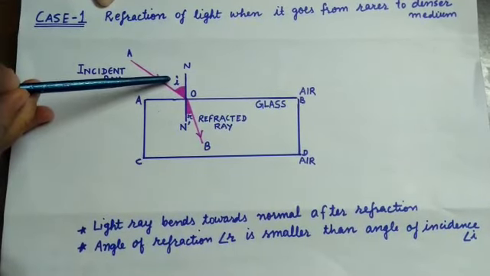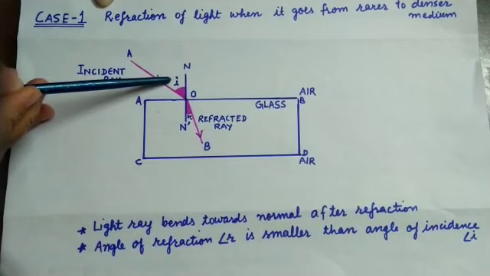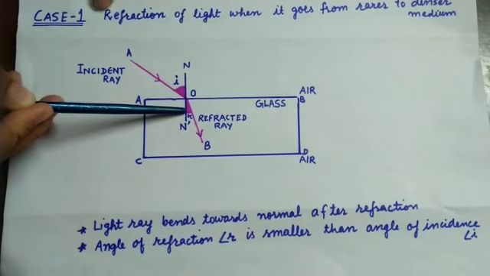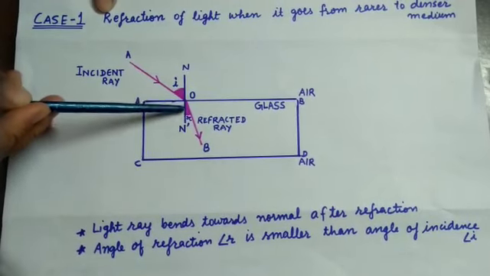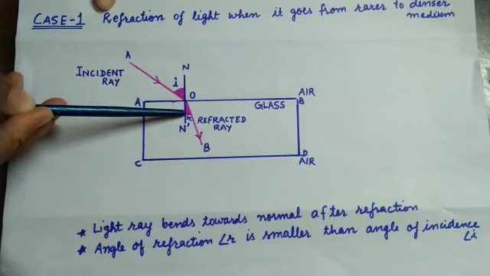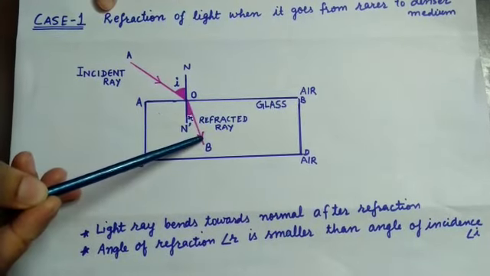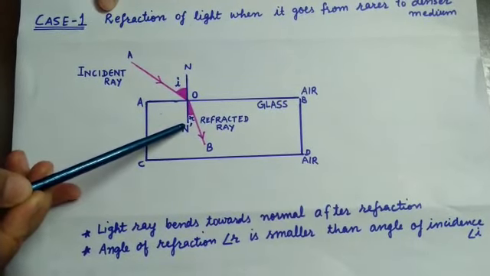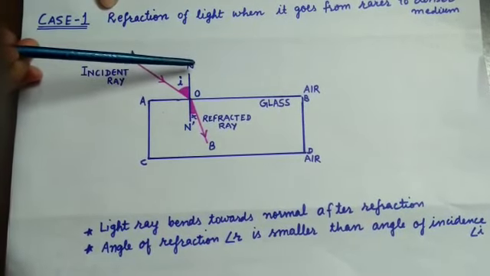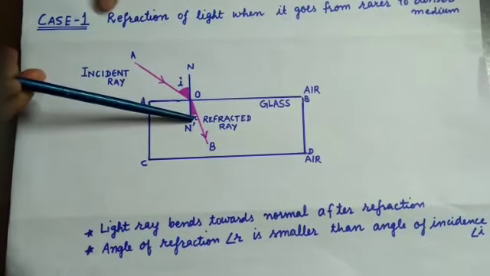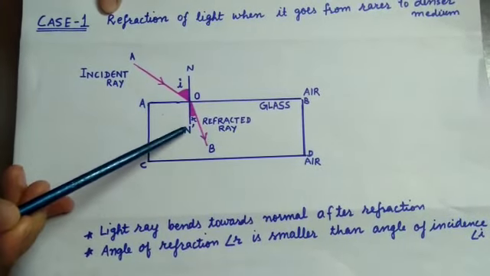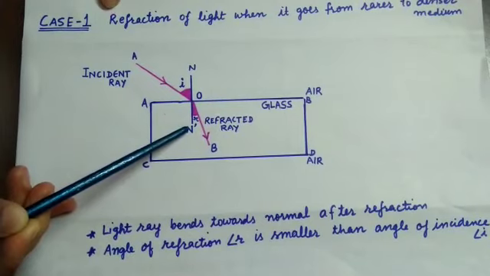As you can see, the angle of incidence is not equal to the angle of refraction, but is larger than the angle of refraction. This is because the refracted light ray moves towards the normal. So, when the light ray moves from the rarer to the denser medium, the refracted light ray will move towards the normal.